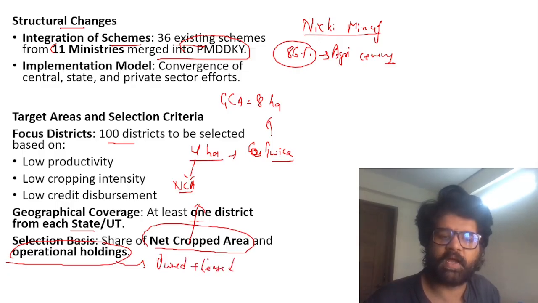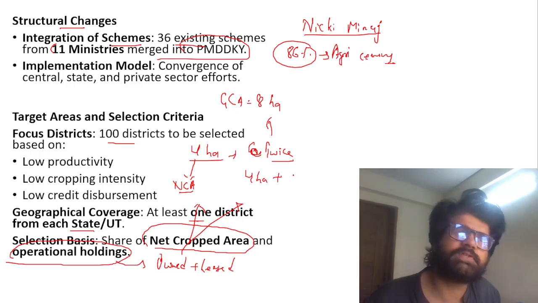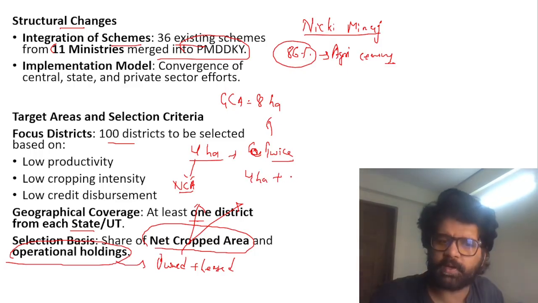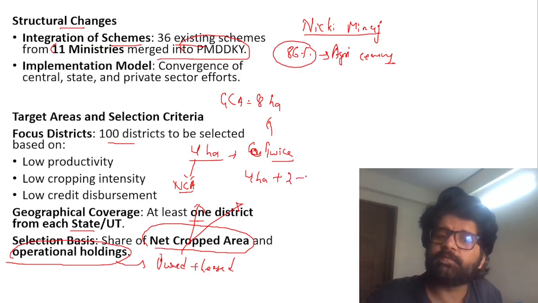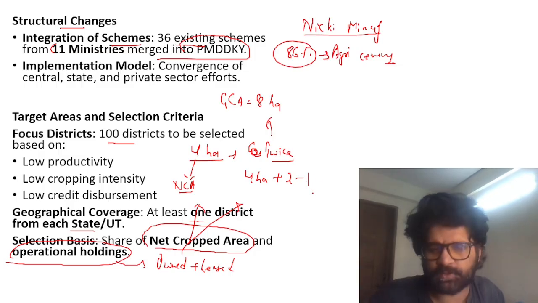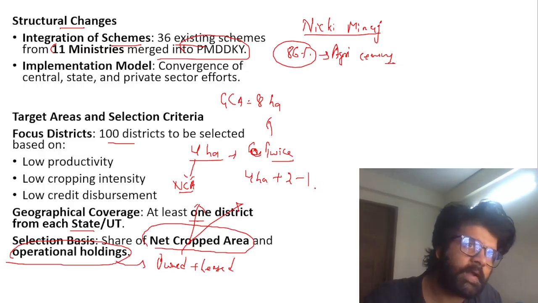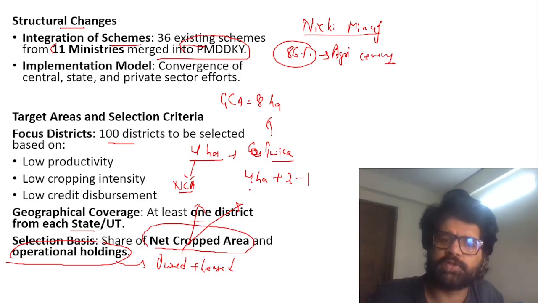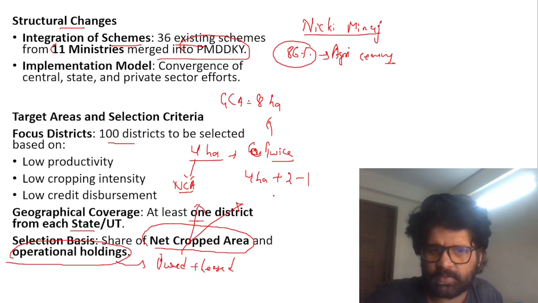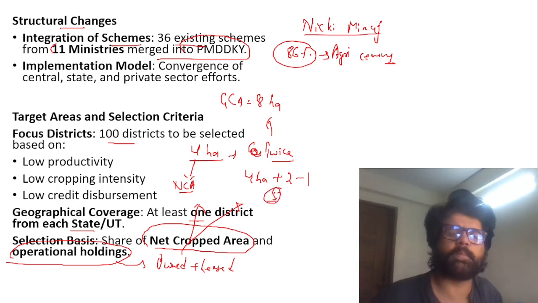Let's try to understand. Let's say I have 4 hectare land which I have with me. Apart from that, I took 2 hectare land from somebody else, and I gave somebody 1 unit of land, so leased out 1 unit of land. Leased in, leased out: I took 2 hectare of land as lease, and gave 1 hectare of land leased out. So 4 plus 2 minus 1, that is 5 hectare, is my operational holdings.